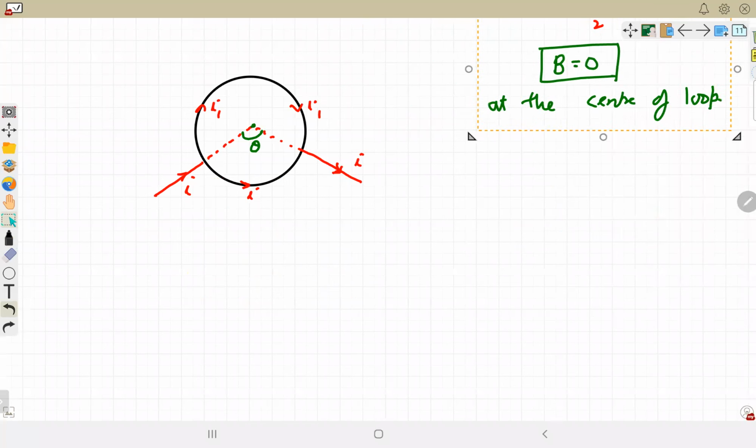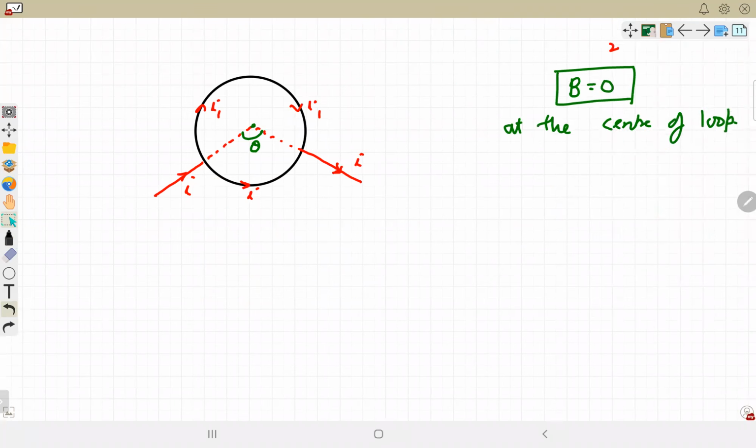So this is the case when current is divided, the net magnetic field is always zero.